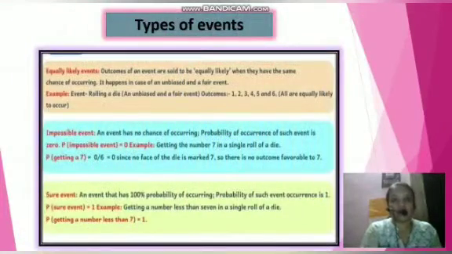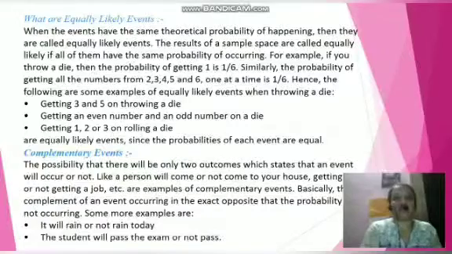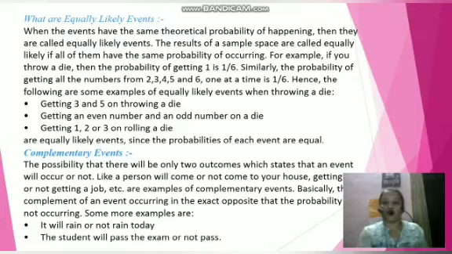Now let us see some types of events. There are equally likely events, impossible events and sure events. These are some definitions, and in other ways I have written them here. What do equally likely events mean? When the events have the same theoretical probability of happening, they are called equally likely events. The results of a sample space are called equally likely if all of them have the same probability of occurring. It means every event has the same probability to occur.